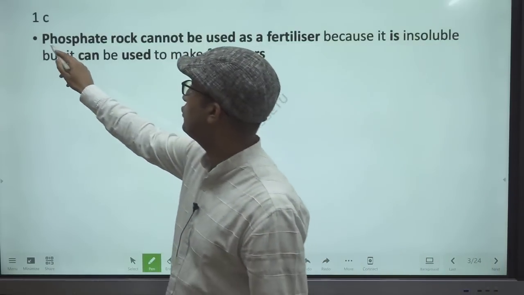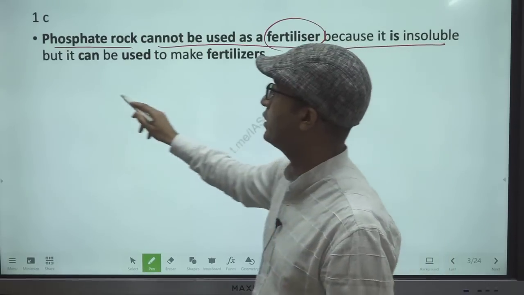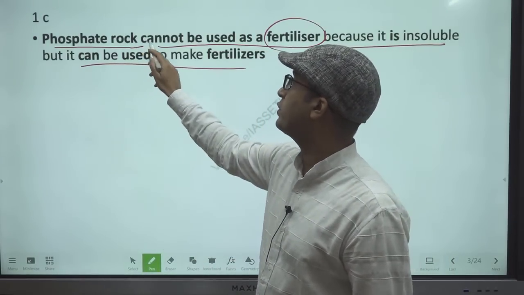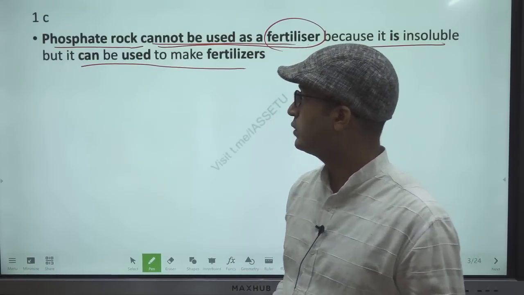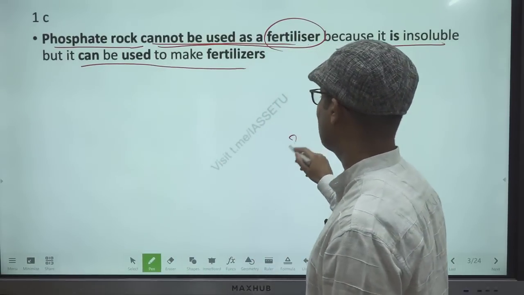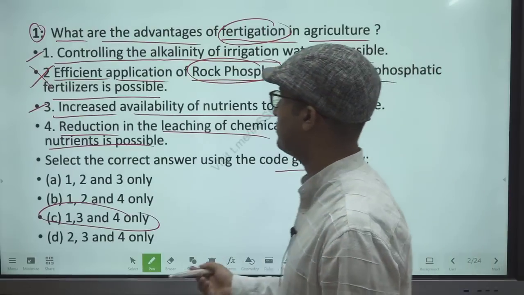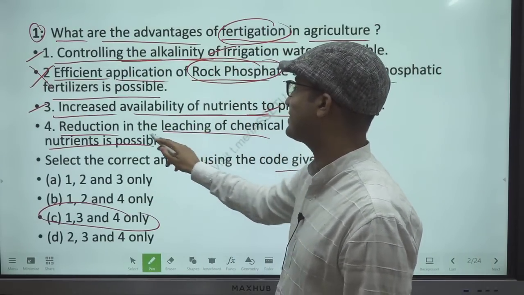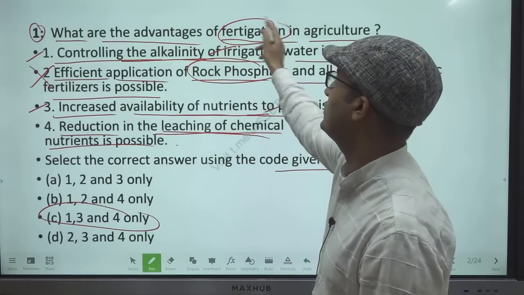Phosphatic rock cannot be used as a fertilizer because it is insoluble, but it can be used to make fertilizers. So phosphate rock cannot be used as a fertilizer. That's why statement 2 is wrong. So the answer is 1, 3, 4. Otherwise all other statements are correct. Yes, controlling the alkalinity, increased availability of nutrients, and reduction in the leaching of chemical nutrients are possible with the help of this fertigation.